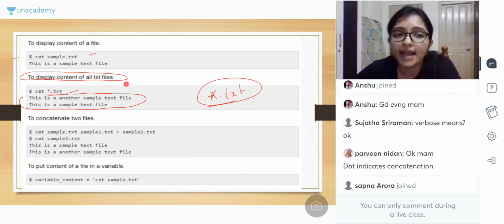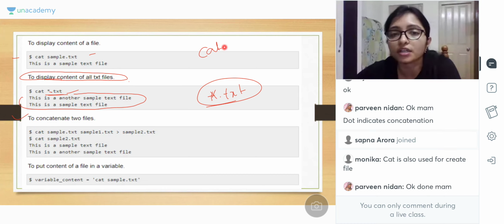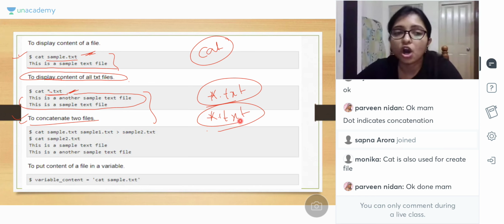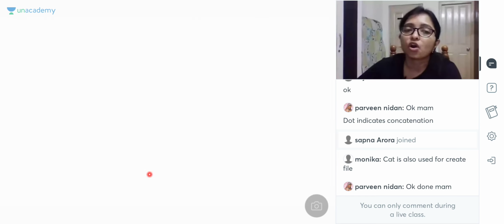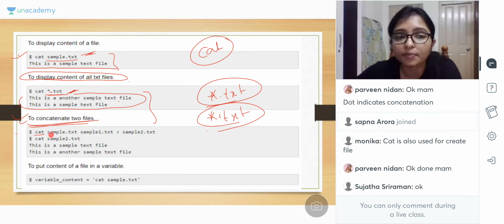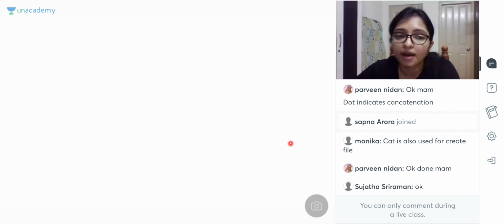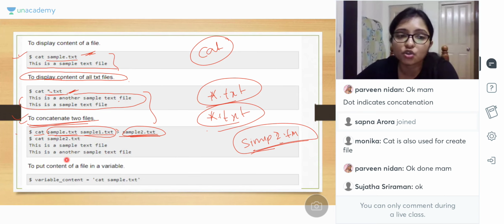Here cat is used for different purposes. Sometimes we show all the txt files, sometimes one file, and there is another purpose, that is concatenate. There are three purposes. One is showing only the content of a file. Using *.txt means all the .txt files will be shown, here simple and simple1. Now for concatenate, see cat simple.txt simple1.txt: we are concatenating two text files and writing through to simple2.txt. Simple2.txt will be created as a new text file, and the two files' lines are merged here, as shown.